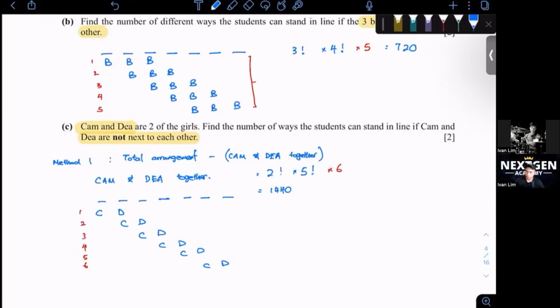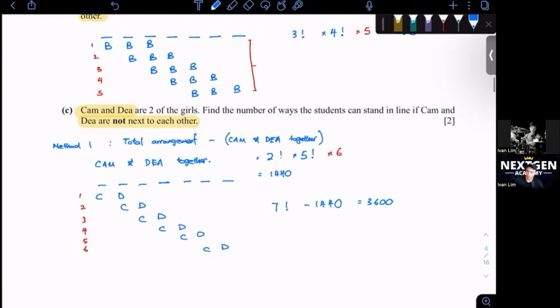Okay? And what you can do is, let's say there are no restrictions. If there are no restrictions, we will just put them as 7 factorial, because we can just arrange them in any manner. So the total arrangement would be 7 factorial, and then we want to minus off the Cam and Dia together, which is minus 1440. Just type this in the calculator, you'll get 3,600.